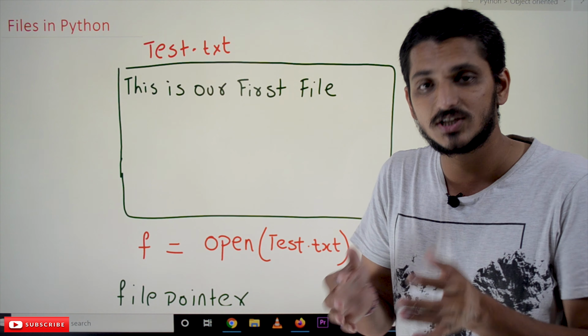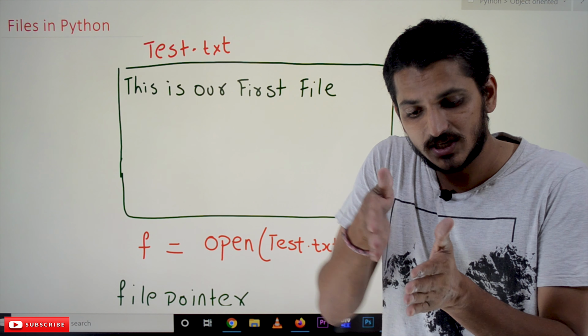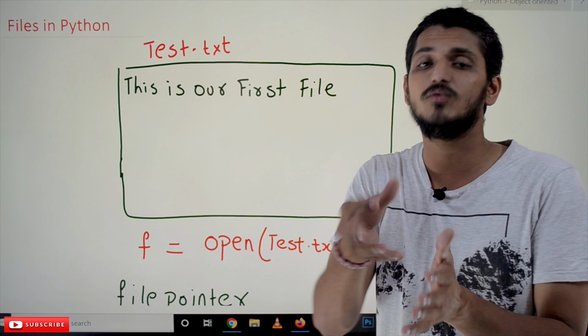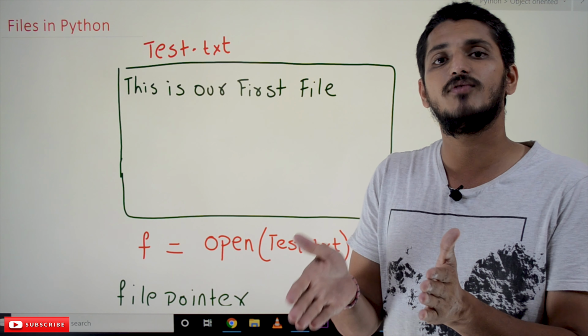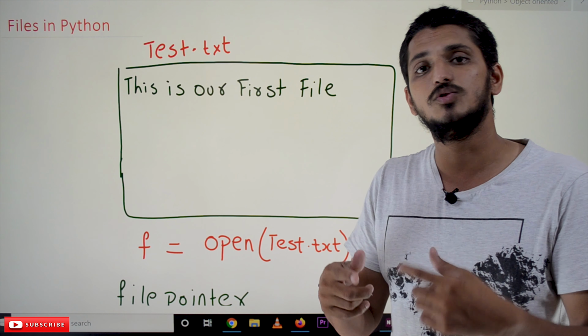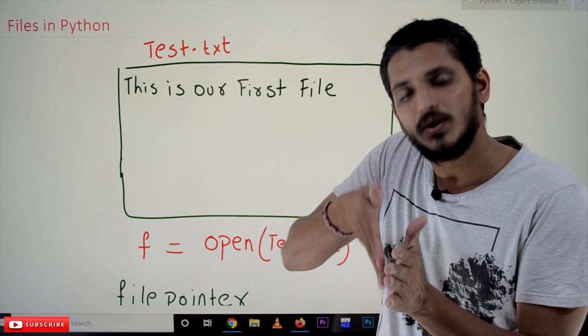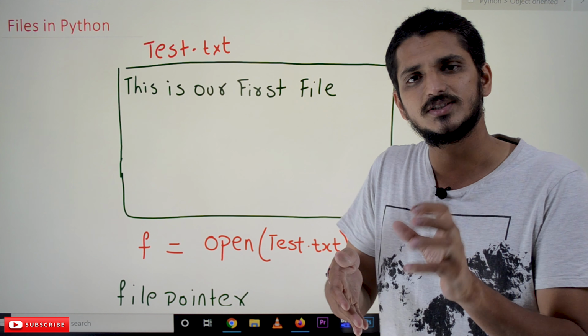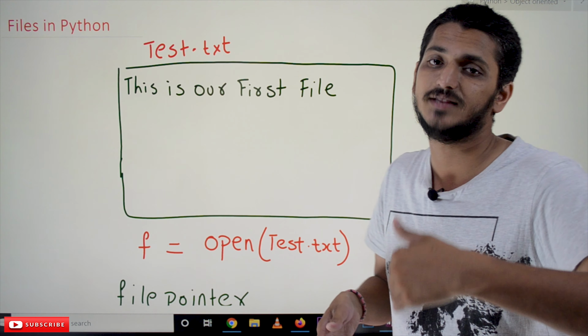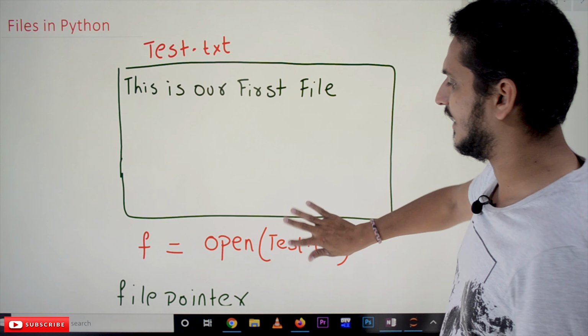So the read function will start reading the data starting from the file pointer. That is the point we have to understand. Not only the read function, the write function also uses the file pointer as the beginning. Any function uses the file pointer as the beginning. That is what we have to understand.